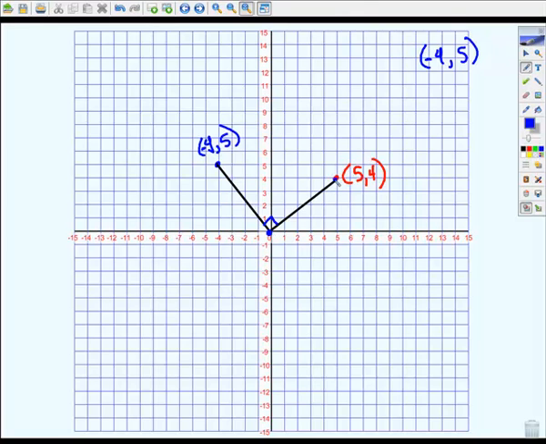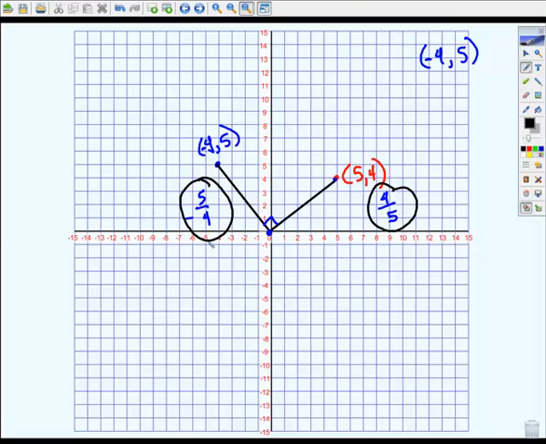So this line segment, if I start from here, is going to rise 1, 2, 3, 4, and it's going to run 1, 2, 3, 4, 5. This line segment, again, if I start from the origin, I go 1, 2, 3, 4, 5, and it runs a negative 1, 2, 3, 4. There's something significant about the relationship between 4/5 and negative 5/4.